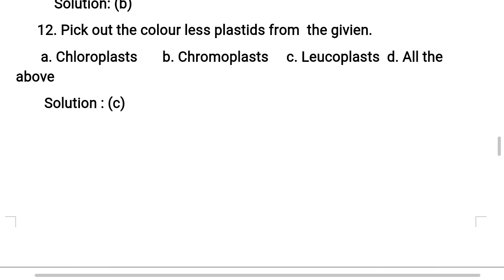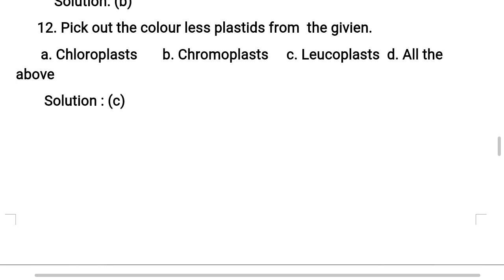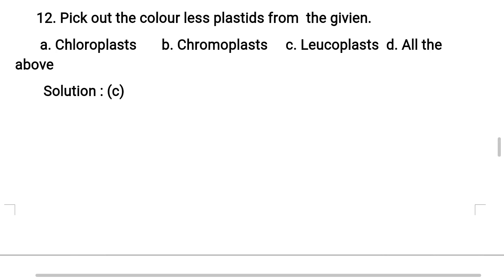Now going to the 12th question. Pick out the colorless plastids from the options given below. Let us see what those are. A, Chloroplasts. B, Chromoplasts. C, Leucoplasts. D, All the above. So the colorless plastids in the leaf are nothing but called leucoplasts.